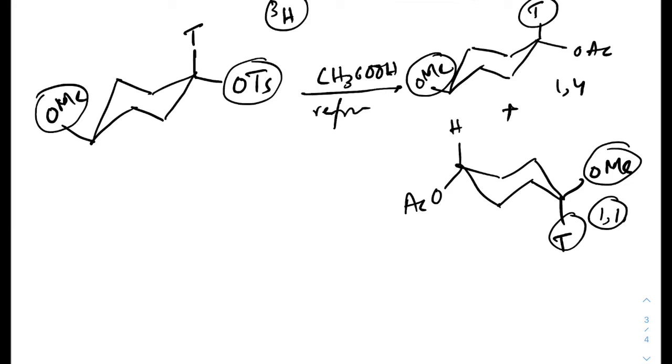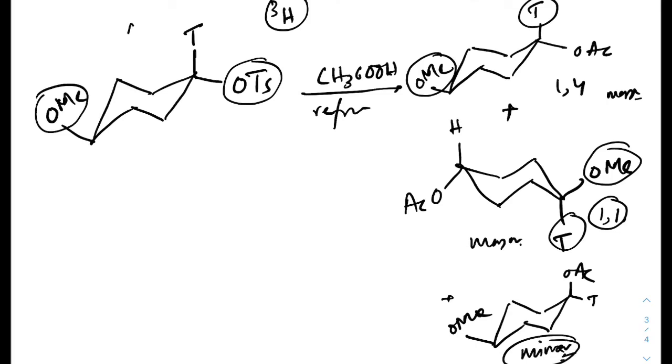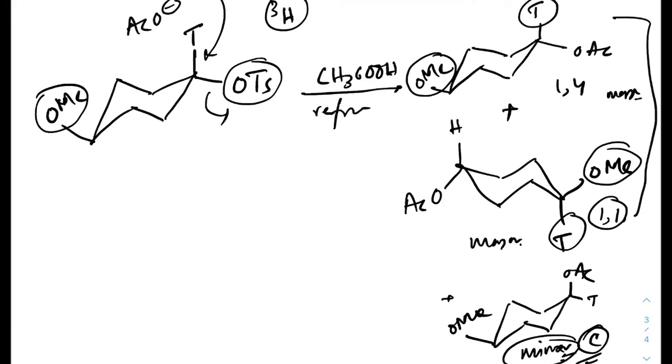Okay, and this is the major product. This is also major, and a little minor product is there. The structure of the little minor product is this, just a substitution reaction, SN2 reaction, just attack over there and gives compound C, which is minor. So we need to discuss these two products, product A and product B.